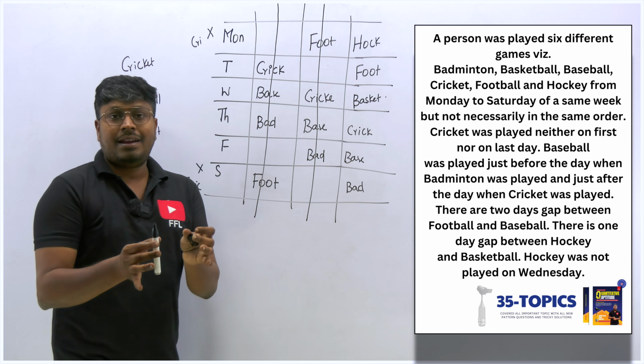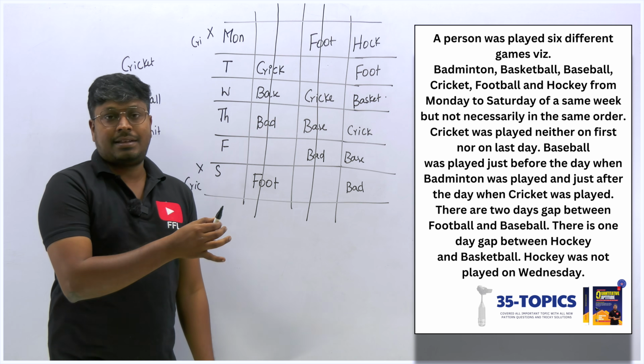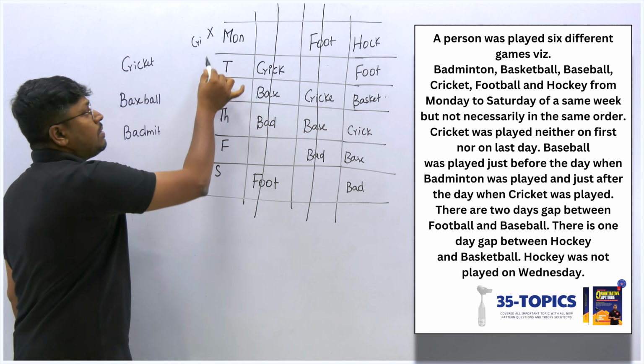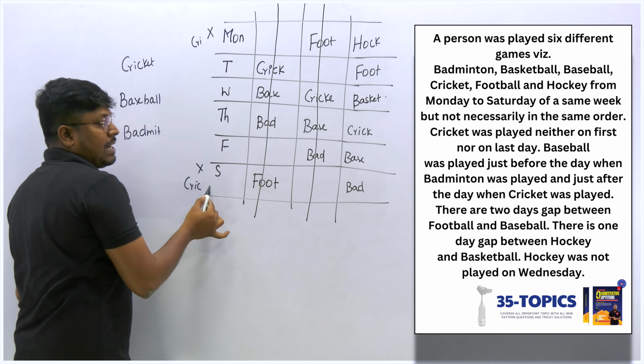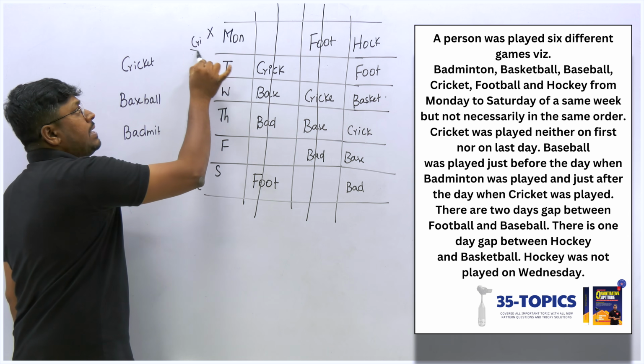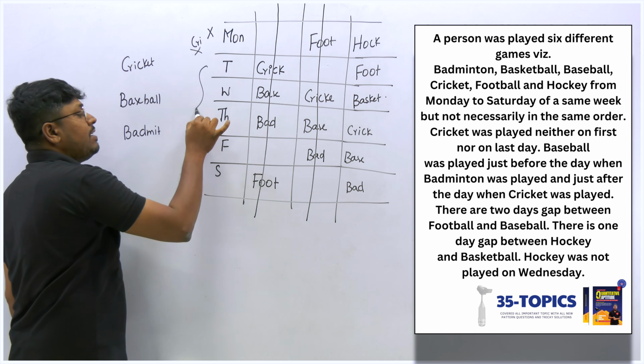Very interesting, right? Why I fixed it directly in this case is because I get only 3 chances. We already know that totally there are only Monday to Saturday, Sunday was not there, so totally 6 days, and out of 6 days, on 1 day cricket was not played, so the remaining will be 5 days.